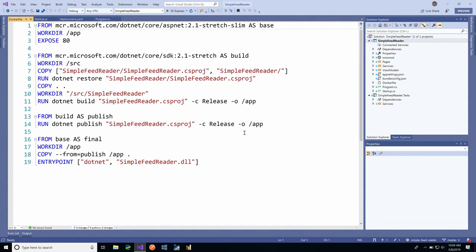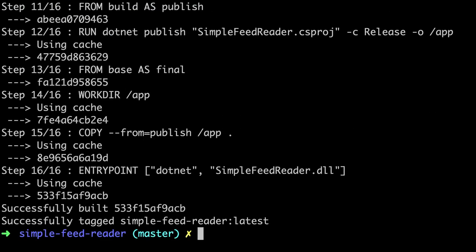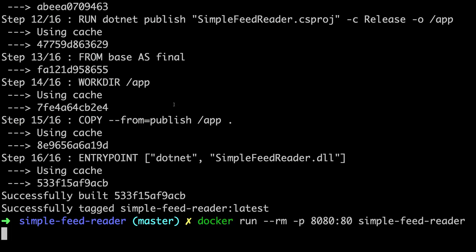And now it's given to me what's called a Docker file. This is kind of the recipe, the cookbook, the instructions that will help build my environment, my version of .NET 2.1 in this case, the OS I want to use, and all the files that I need. So I can now take this Docker file, and I can actually build it using Docker. So I'm going to say, hey, go follow all those instructions, build a container. And now I'm on my Mac. Okay, so this is a Mac now that's running this, and I can now run that application.